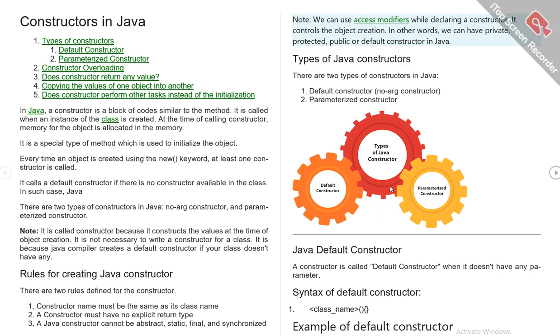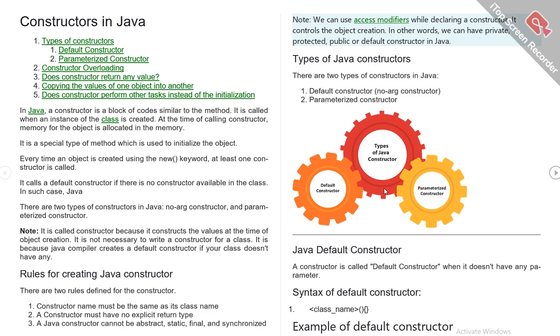Rules for creating a Java constructor. There are two rules defined for the constructor. One, the constructor name must be the same as its class name, and a constructor must have no explicit return type. A Java constructor cannot be abstract, static, final, or synchronized. We can use access modifiers while declaring a constructor, and they control the object creation. In other words, we can have a private, protected, public, or default constructor in Java.